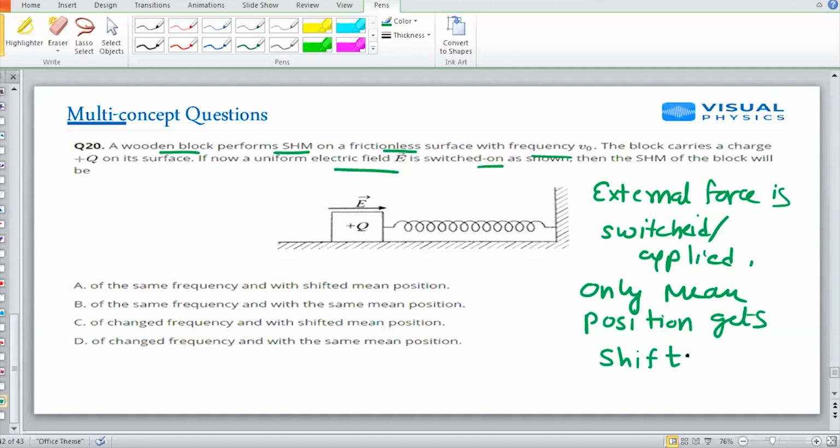You have to look at our visual physics app for the SHM chapter. You will understand what I am saying. I am just giving you the concept. So my option A: frequency will remain the same and the mean position will shift.